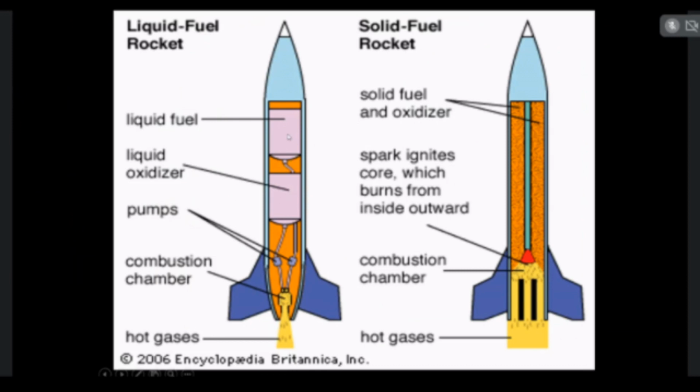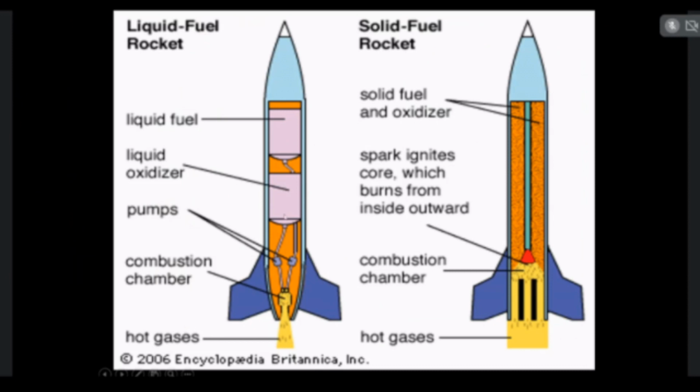Mainly, rocket propellants are of two types: one is fuel, another one is oxidizer. Since the rockets are launched into space, and in space there is no oxygen available, in order to utilize oxygen, the oxidizer tank and fuel tank are placed in the rocket.